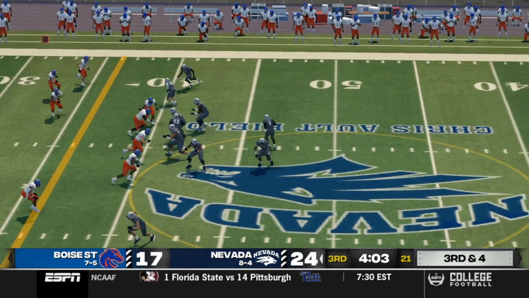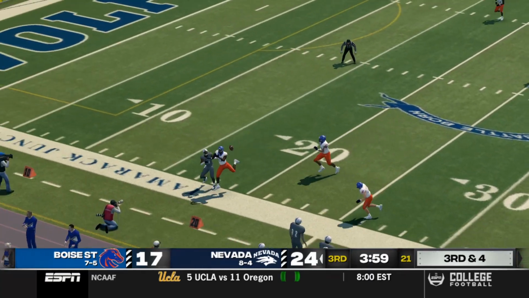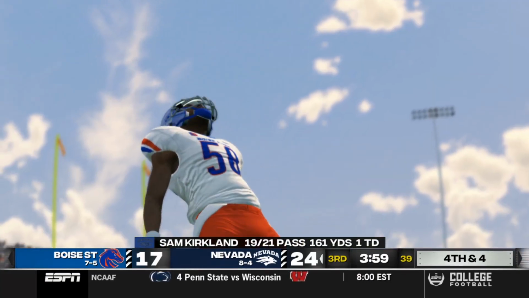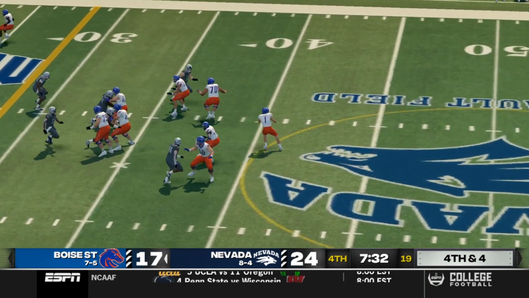Now on 3rd and 4, Sam Kirkland looking deep left side. That one could have been intercepted, but a nice job forcing 4th and 4 and getting the football back for Boise.